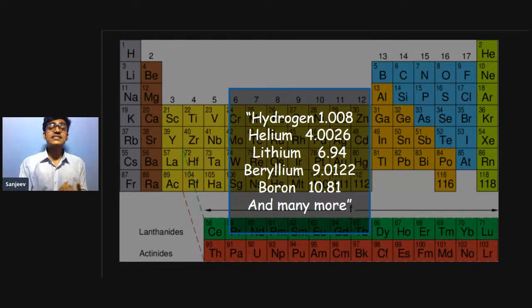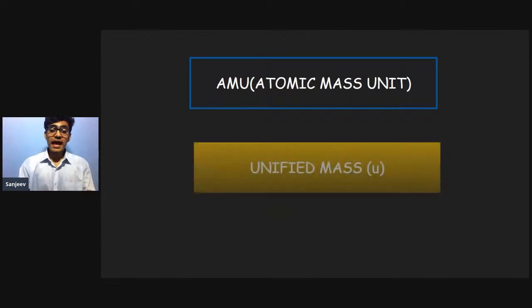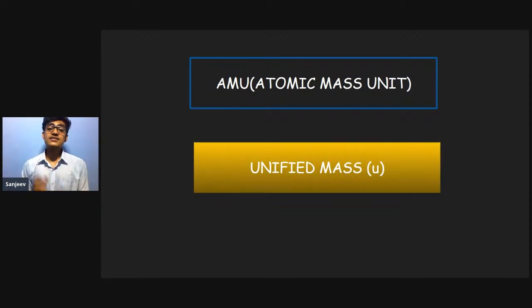So yes, scientists came up with a unit for the mass of an atom, and it was named the atomic mass unit. Now it is actually named the unified mass.